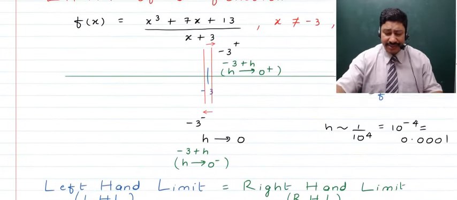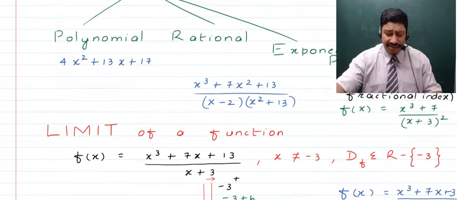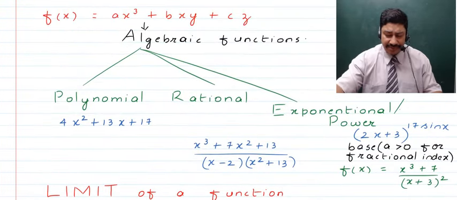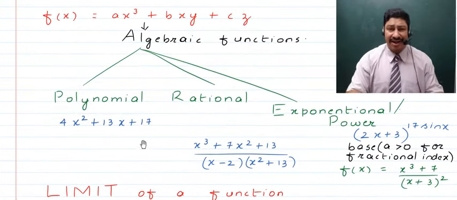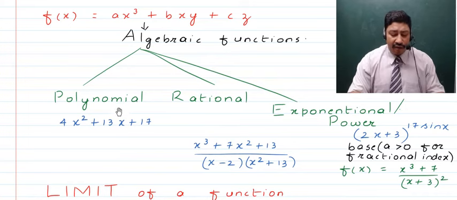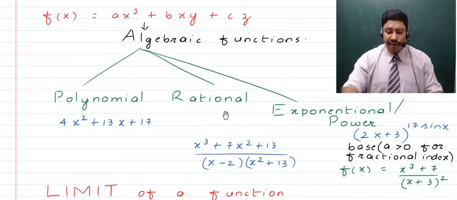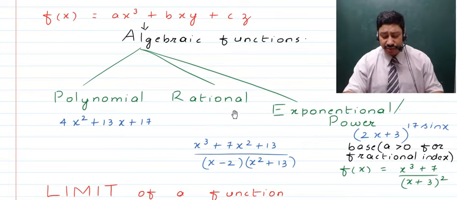Okay, now after this, children, as we've discussed the limit of a function, that means we've been able to understand it for a function of all of these three types. When is it that you will have to find out the limit of a function? For a polynomial function, it's never. For a rational function, you got to ensure that the denominator never becomes 0.